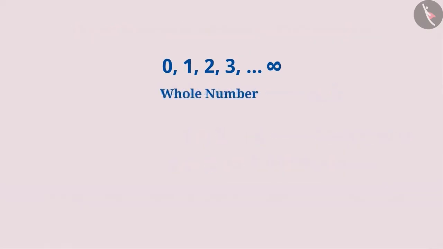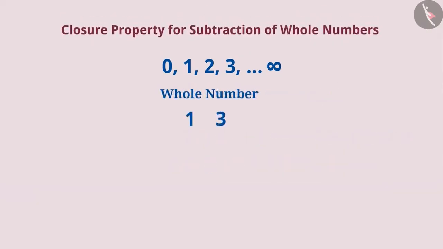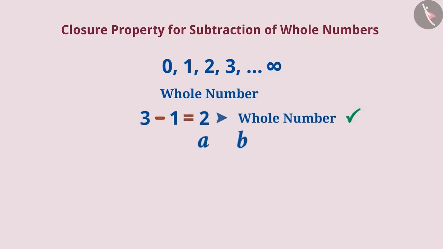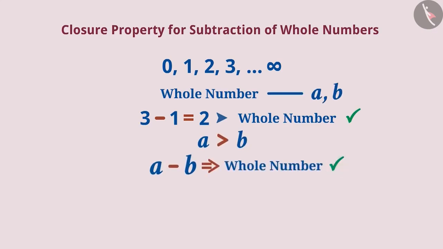Instead of addition, if we subtract any two whole numbers, will the result be a whole number? Think about it. If we subtract a smaller whole number 1 from a larger whole number 3, then definitely we get a whole number 2. Therefore, if A is a larger number than B, then A minus B will be a whole number.